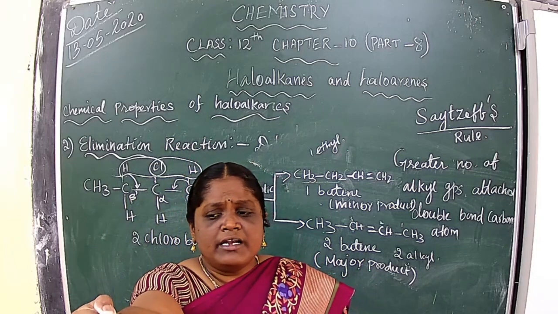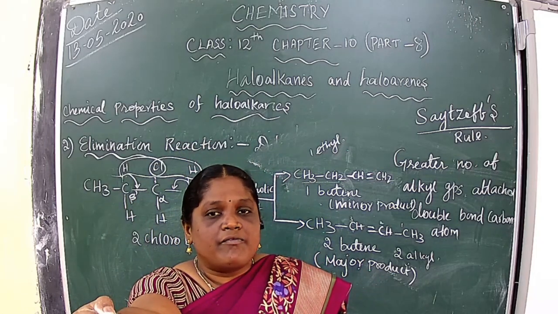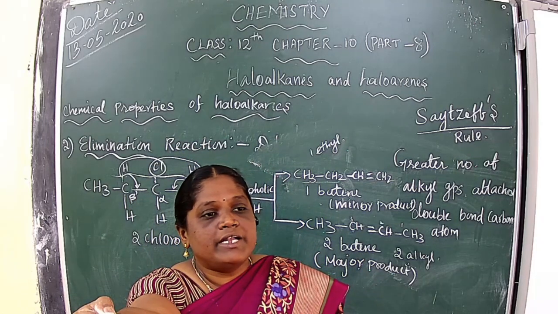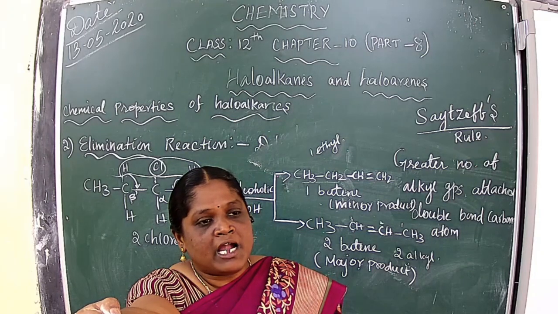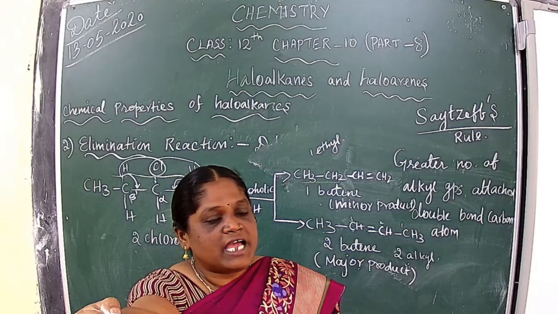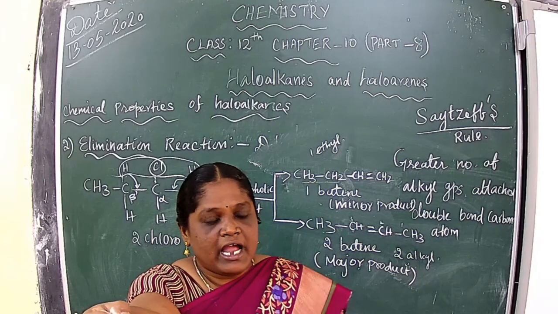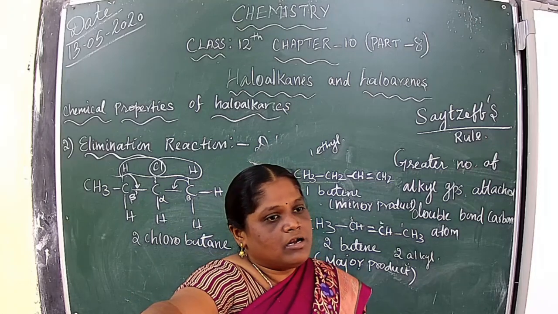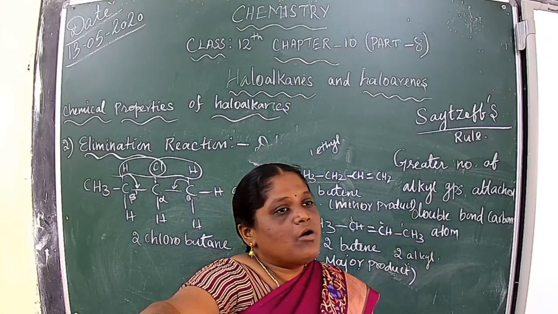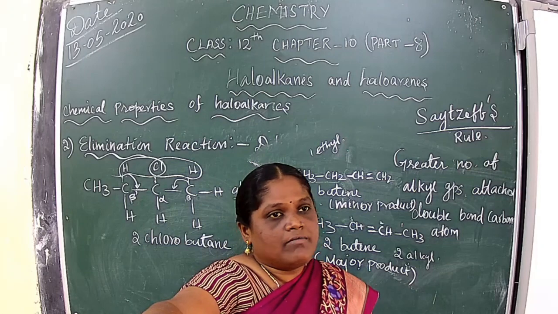And this rule is also the order of reactivity of alkyl halides, meaning primary halides, secondary halides and tertiary halides, which can go more stable. Which one is more stable here? Okay.